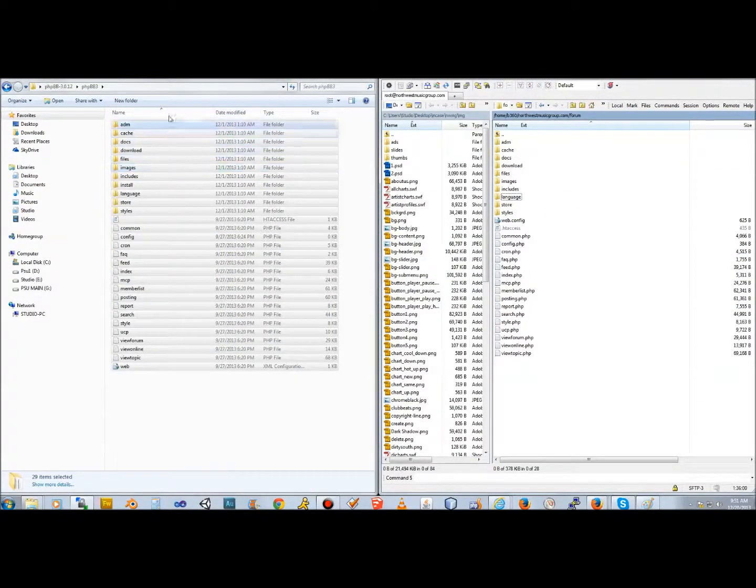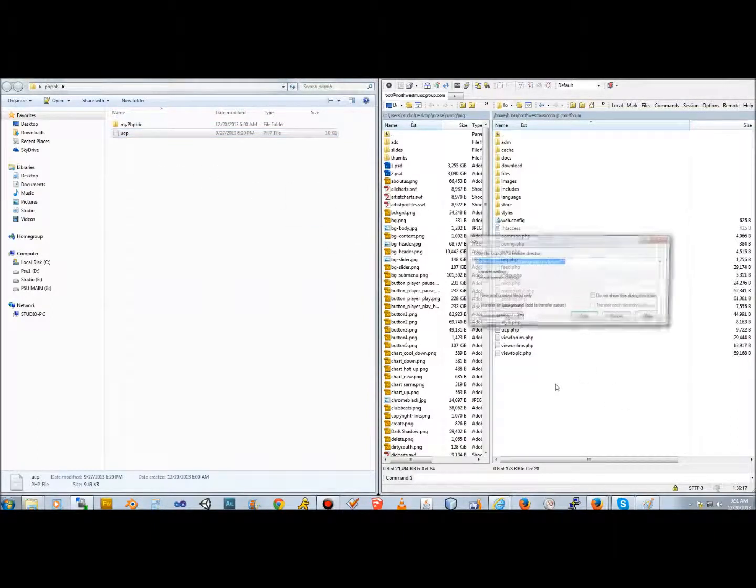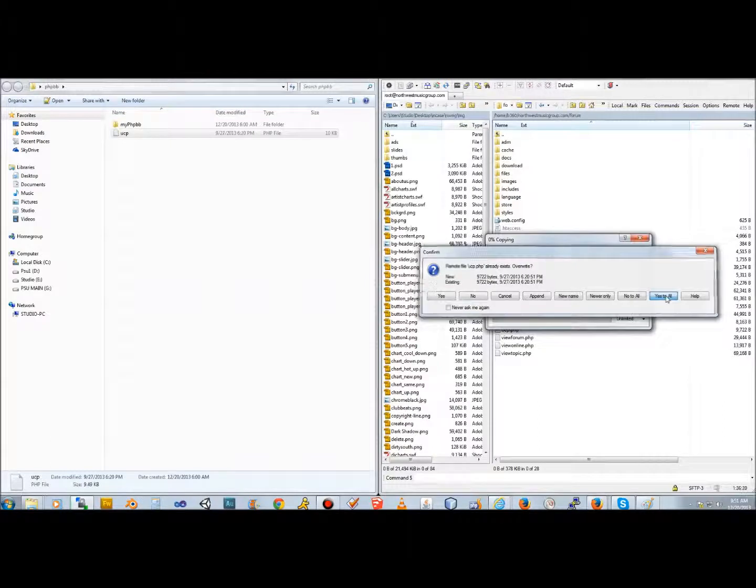The first file that you'll need to include here is the UCP, which needs to be replaced into the forum directory here. So we want to copy that over. And yes, replace it.